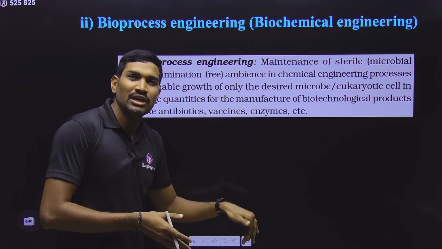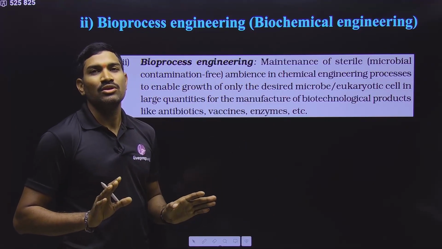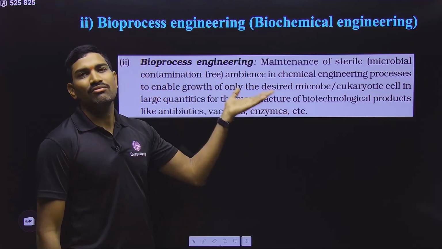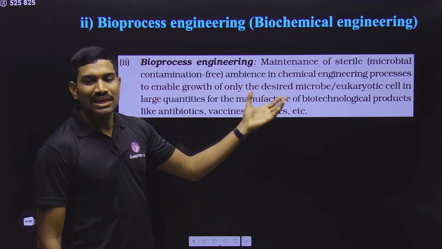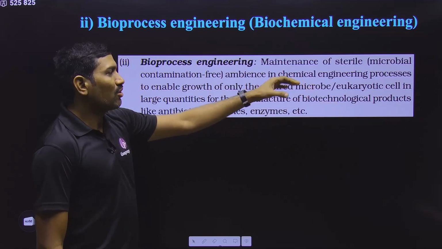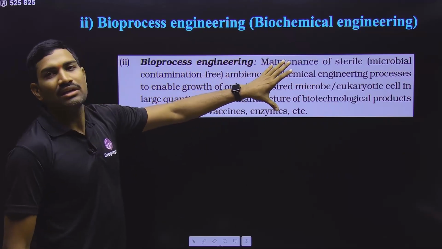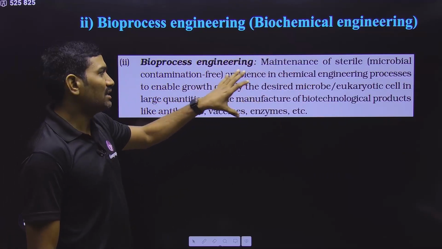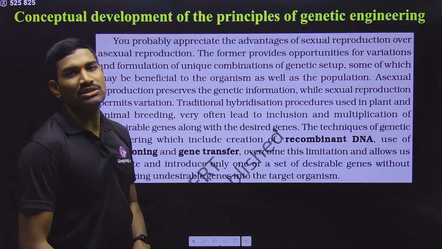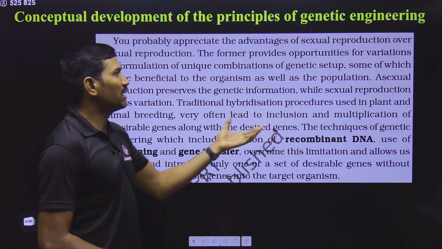What is the meaning of it? Whatever cell or microbe we want to grow, only that will grow, so that there is no unwanted growth of unwanted organisms. This is what we are maintaining. In this way, we maintain a sterile ambience, contamination free conditions. For all these things, we need some bioprocess engineering techniques. This is also part of biotechnology, and these are very important for bioreactor related information. Clear?